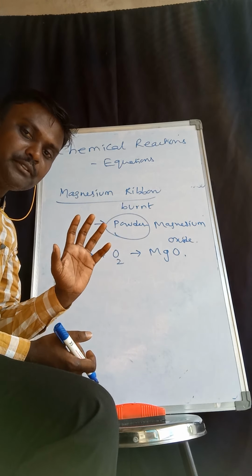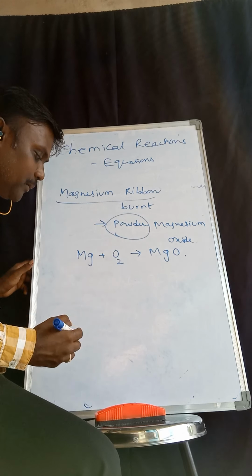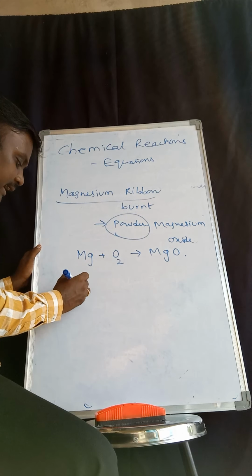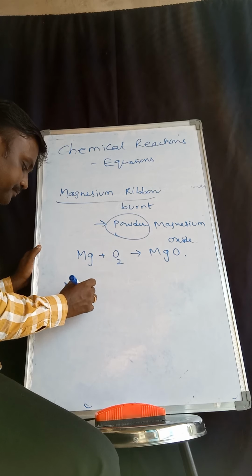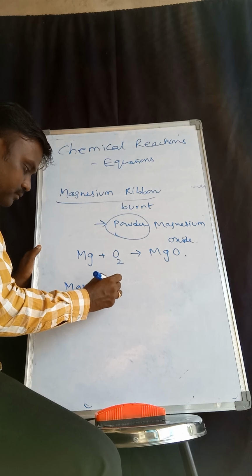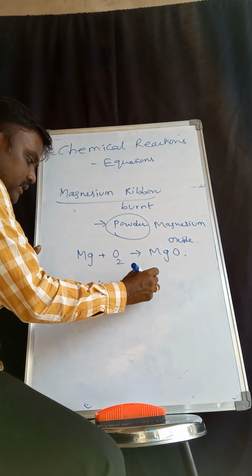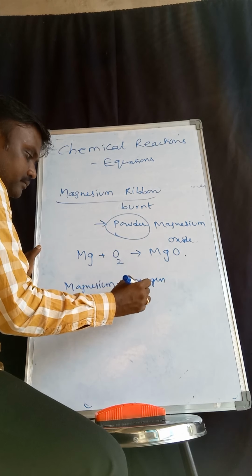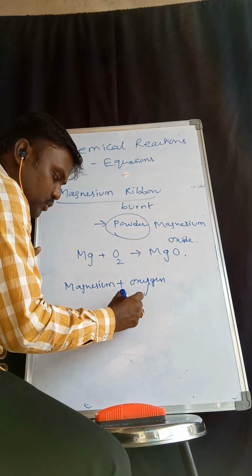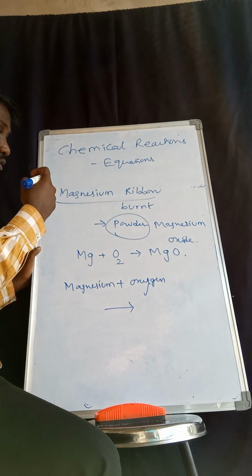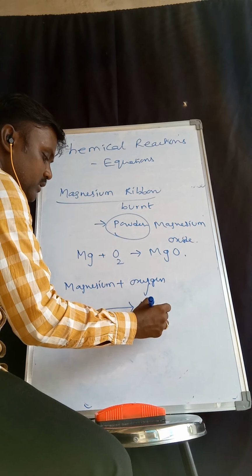It is a very lengthy story, and I want to shorten it and communicate it in a short and sweet manner. So how do we communicate it? Magnesium plus oxygen gives rise to magnesium oxide.